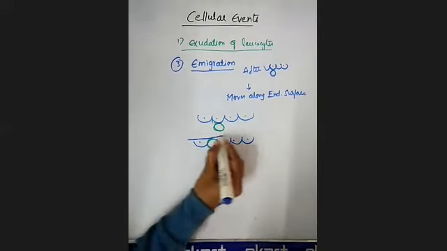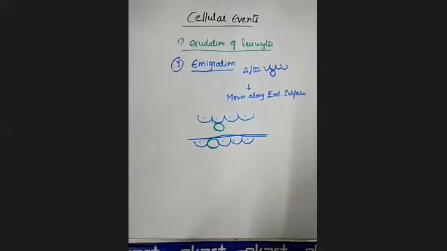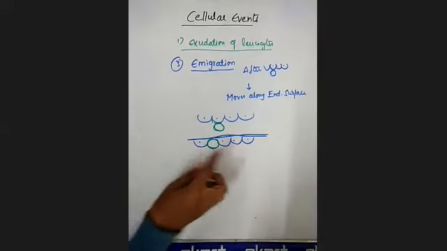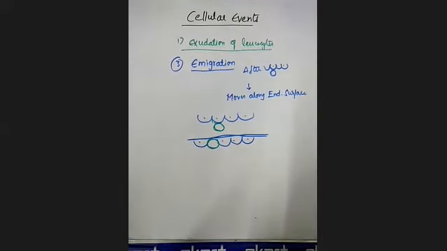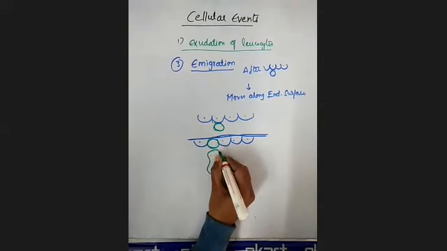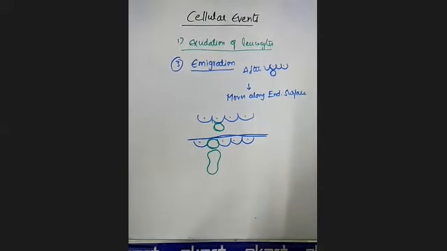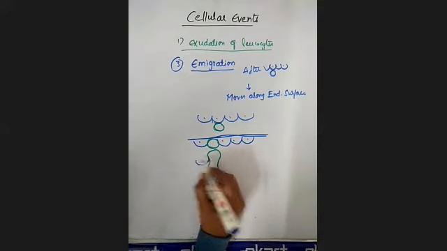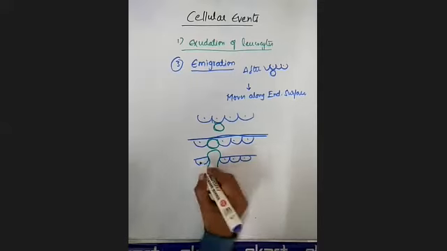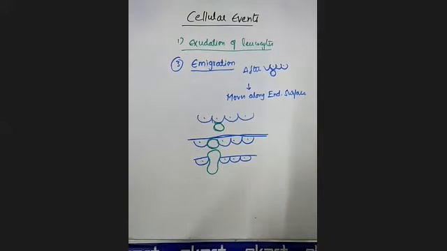Clear? This is a blood vessel. Now a suitable site is formed for the neutrophil. It gets fixed between the two endothelial cells. Now it forms what you call pseudopods. The neutrophils throw out cytoplasmic pseudopods.